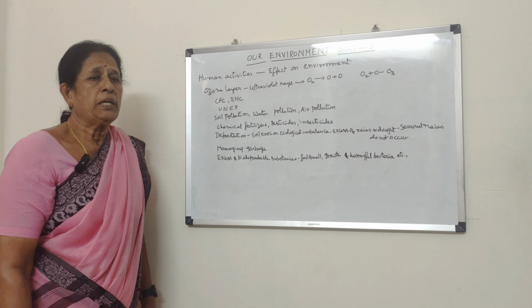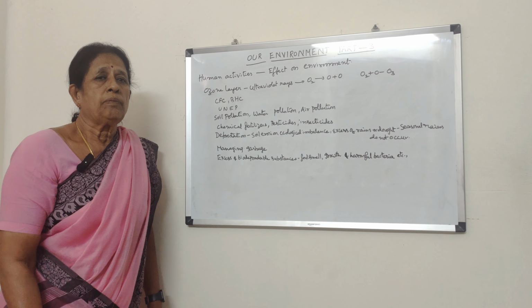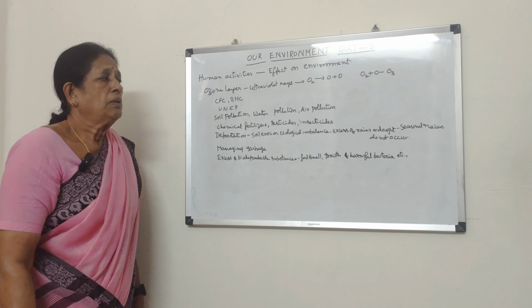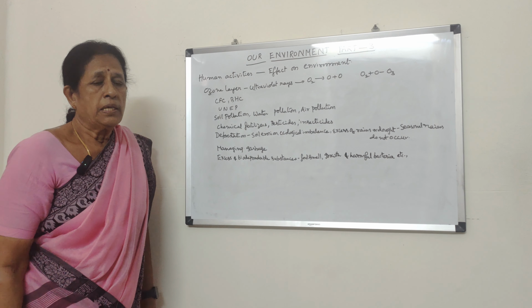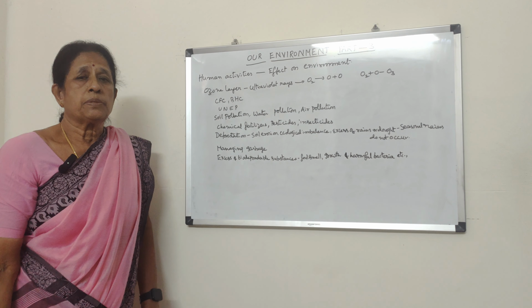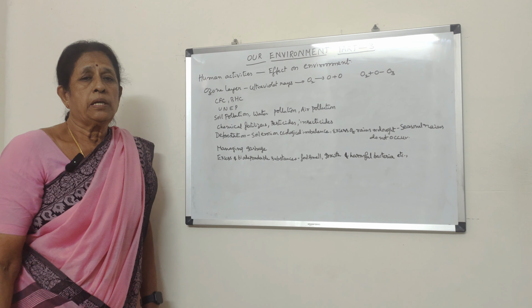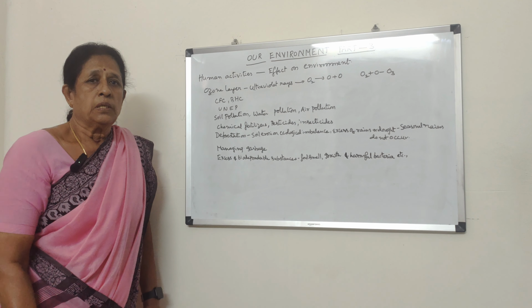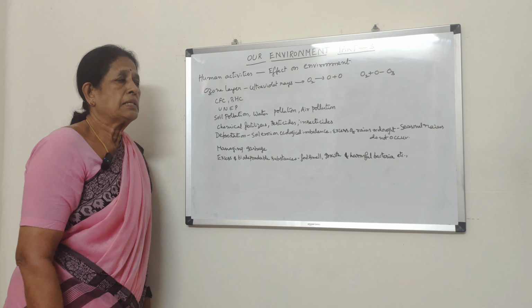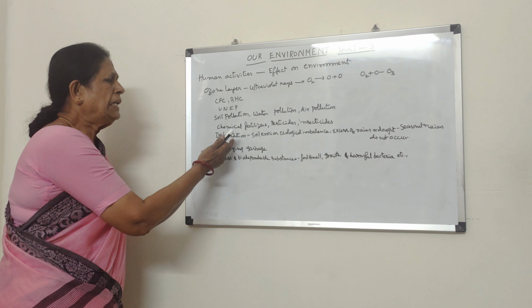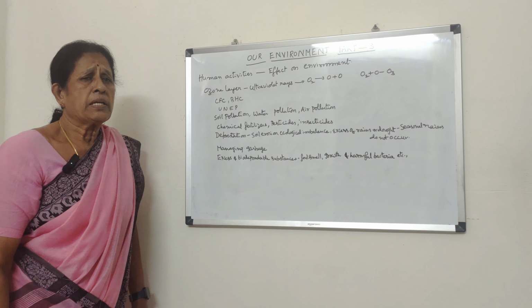All these things are to be used so that the environment will not lead to soil pollution, water pollution, air pollution, etc. In this way we have also seen biodegradable substances, and all these biodegradable substances can be used in the preparation of compost, that is natural fertilizers, and it can be used in agriculture. And the next one is deforestation.